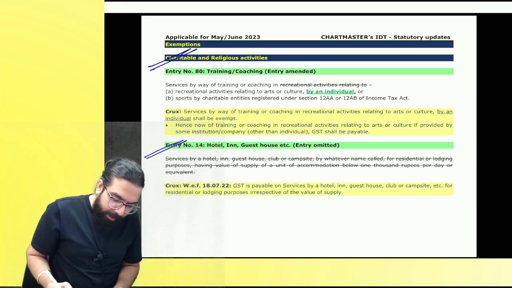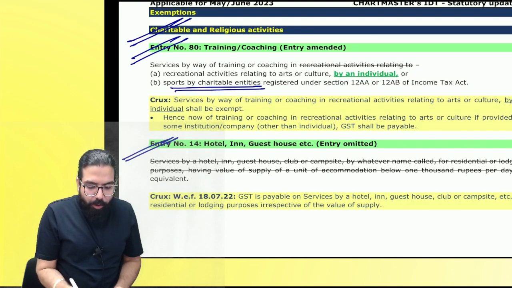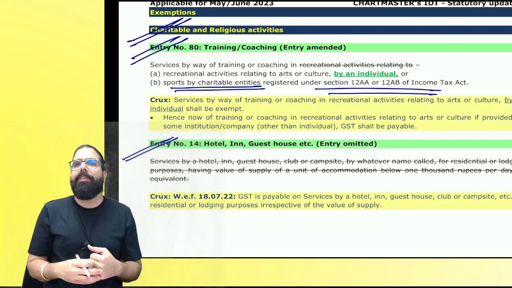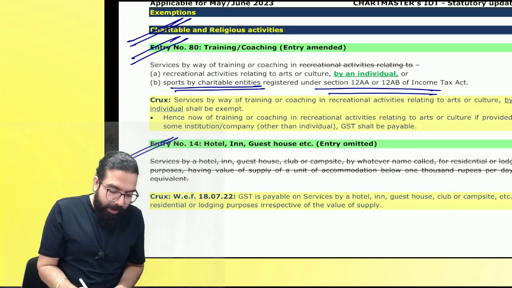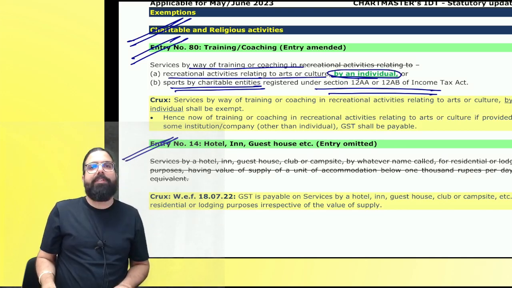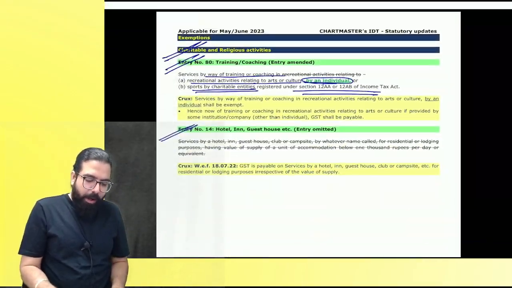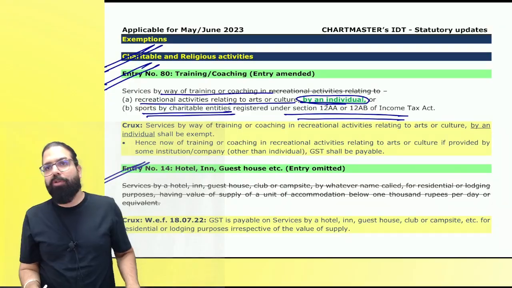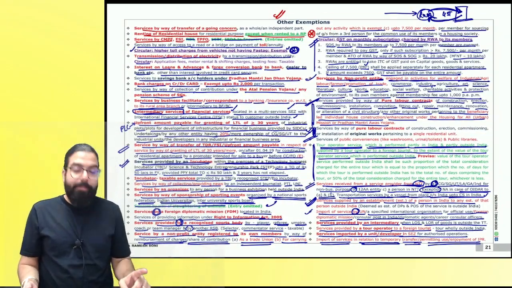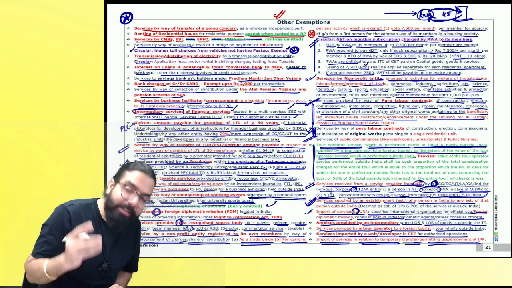Then, everyone, charitable institution. Baba, I hope you guys remember. See, sports given by whom? By entity registered under 12AA, sports related services were exempted. But sir, training or coaching in recreational activity relating to art and culture only by individuals shall be exempted. I hope everyone is clear. I've gone ahead and covered all the exemptions also, and I will go ahead and close all my discussion on the chapter of exemption.